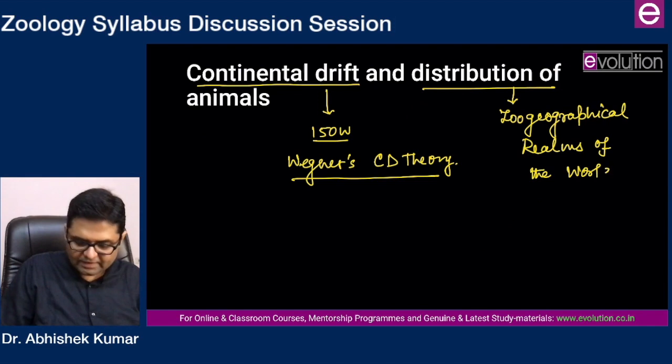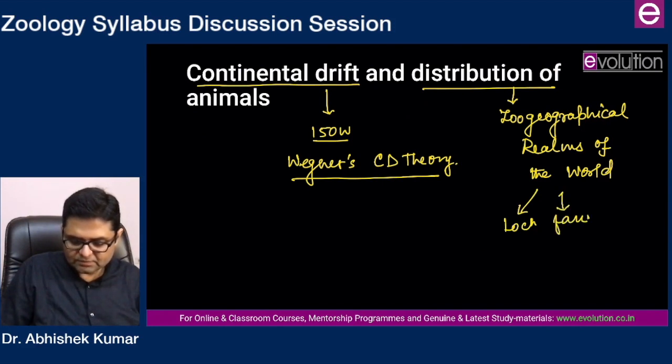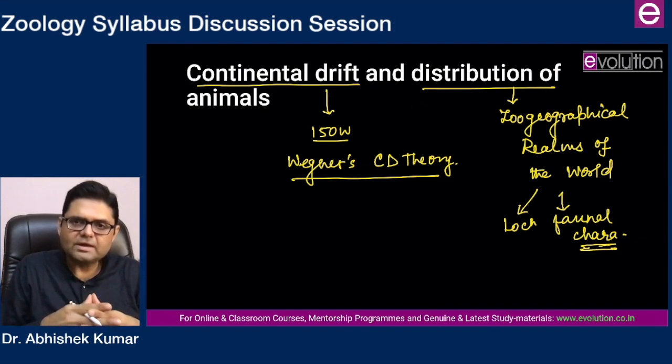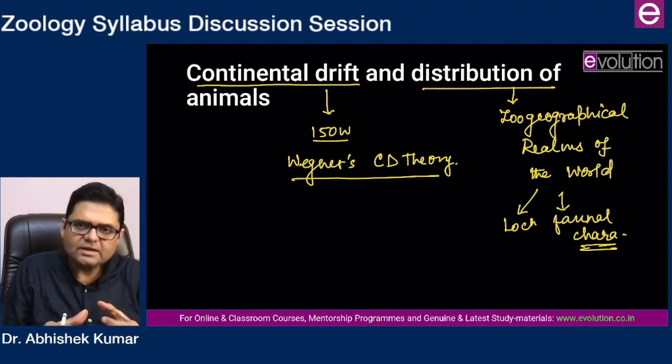And from each geographical region, you have to study its location and its faunal characteristics. So in one of the years they asked the faunal characteristics of the Indo-Malayan region. So that shows you that you have to study the geographical regions with a focus on the faunal diversity.